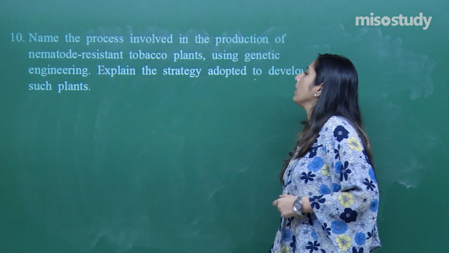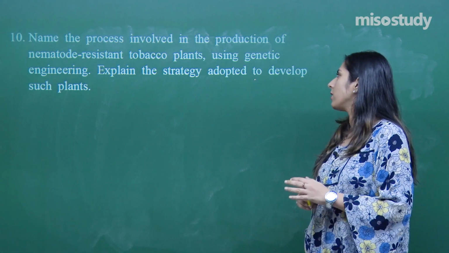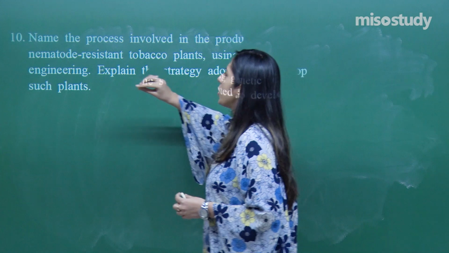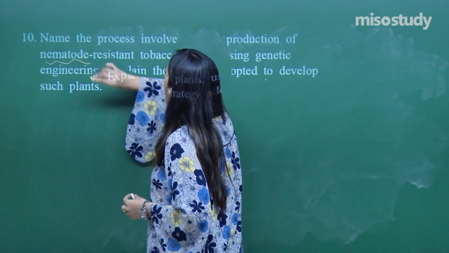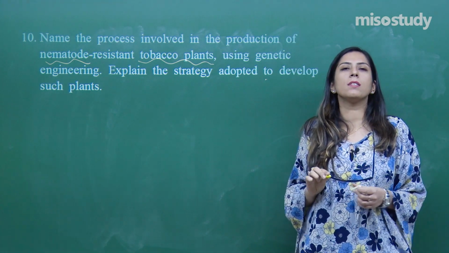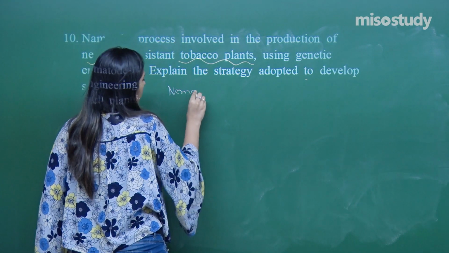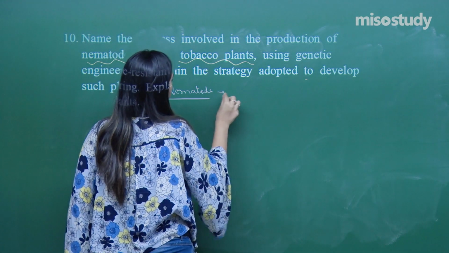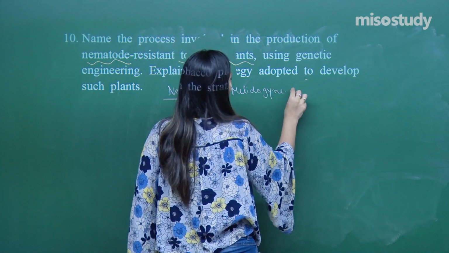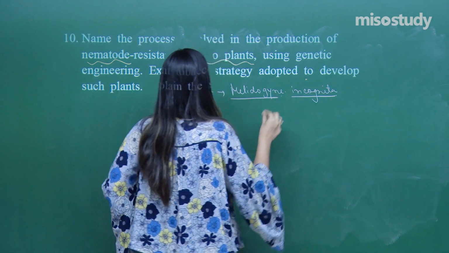Name the process involved in the production of nematode resistant tobacco plants using genetic engineering. Explain the strategy which is adopted to develop such a plant. Now here in the question it is mentioned that a nematode affects a tobacco plant. Now we have prepared a nematode resistant tobacco plant. What is the name of that nematode? That nematode is called Meloidogyne incognita.